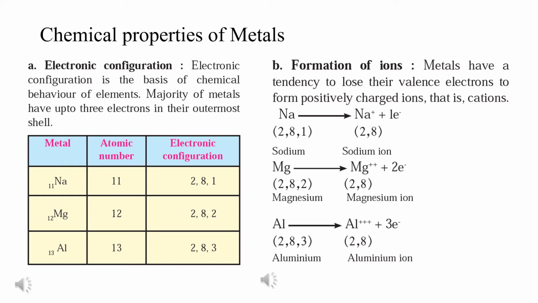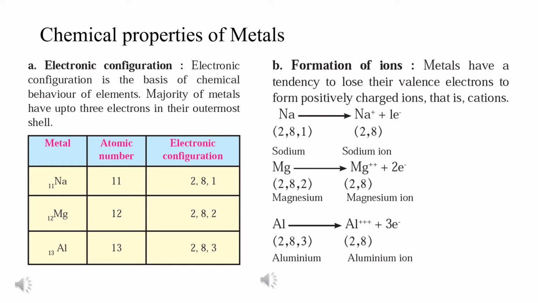Aluminium has electronic configuration 2, 8, 3. It is going to give away 3 electrons, meaning 3 negative charges are going to get reduced, and therefore it has 3 positive charges more, and therefore we write it as Al with 3 plus signs. This is the positive ion of aluminium.